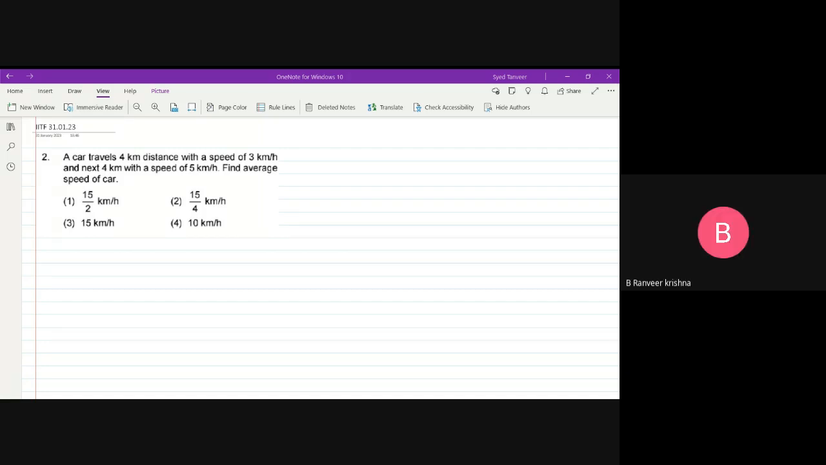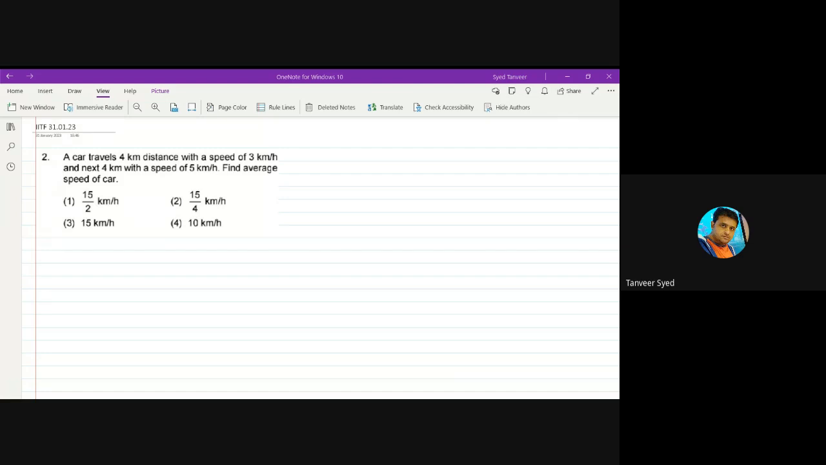Sir, 1 minute, sir. I'm doing. Sir, I got it, sir. What is it? 15/2 km/h. 15/2. Harshit, Ranveer, Mokshit, Ritvik, Taufik, Shashank. Everyone should tell me. I think 5. Sir, I also got 15/2 km per hour.